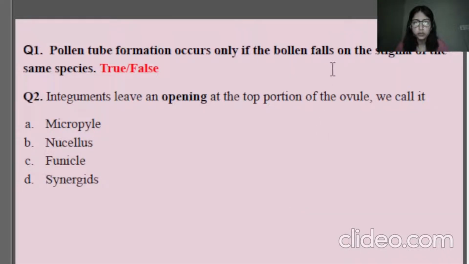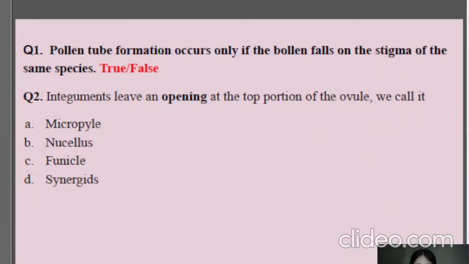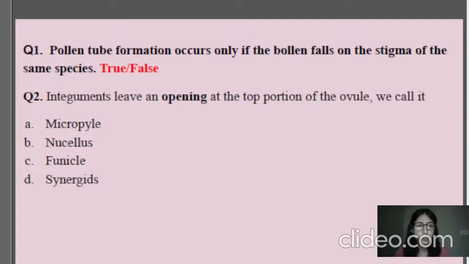Yes, so now we have two questions in front of us. The first question is: pollen tube formation occurs only if the pollen falls on the stigma of the same species. You will tell whether this statement is true or false. You will be putting your responses in the chat box, and I'll give you the correct answer.